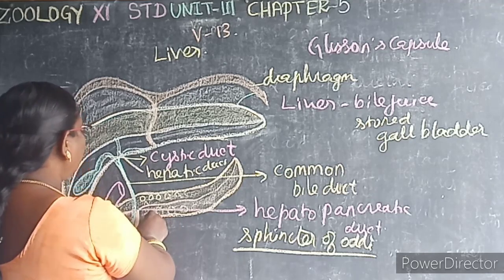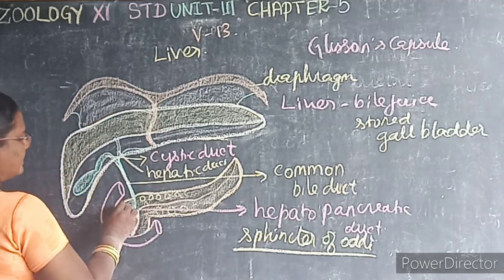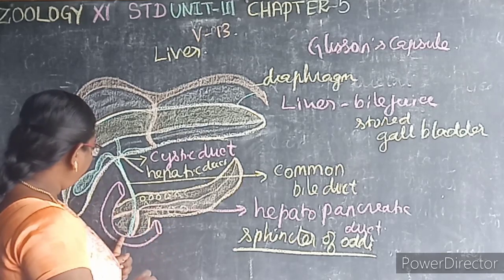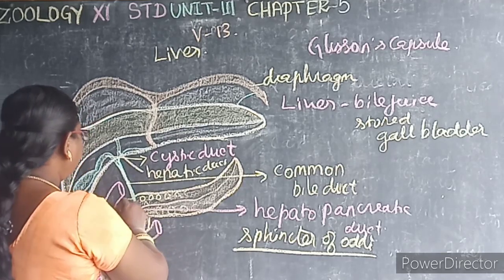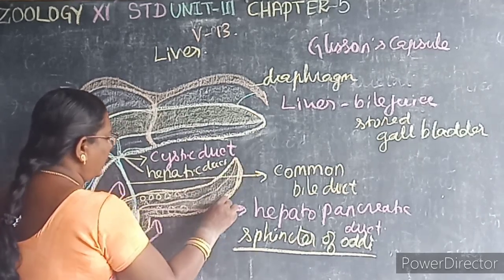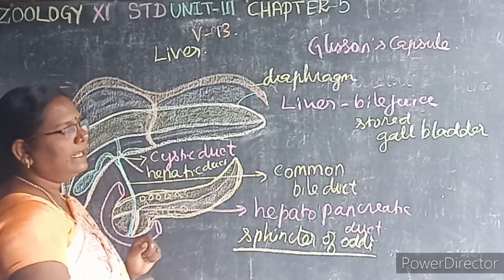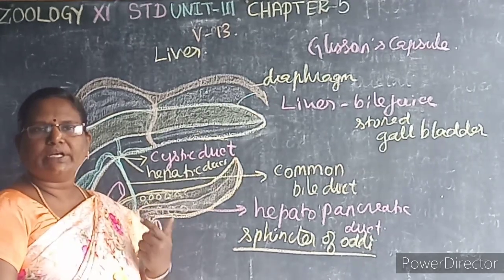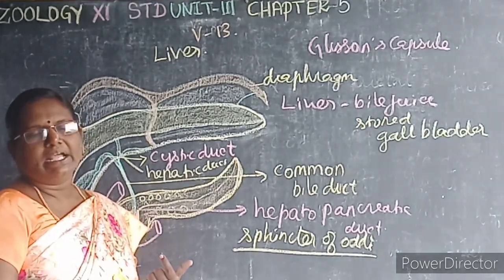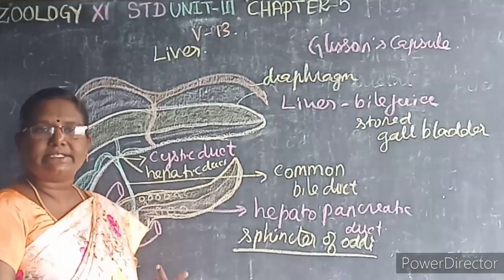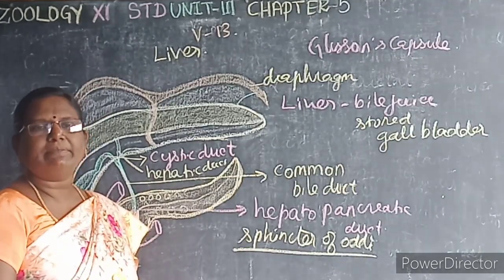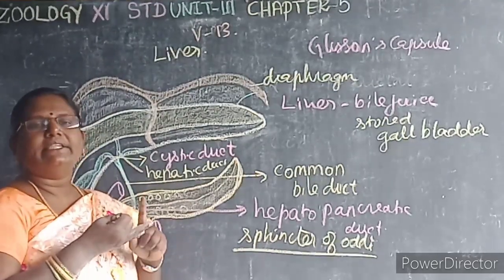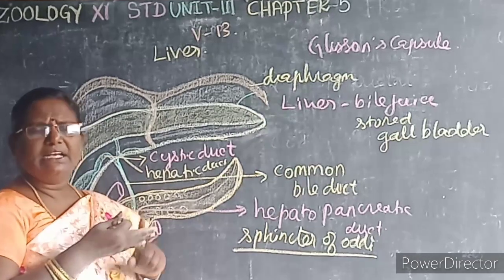Next we will learn about the pancreas. This pancreas is both an exocrine as well as an endocrine gland. It is placed in the U-shaped duodenum. It is a yellow colored compound organ. This gland has two parts. One is the exocrine gland and the second one is the endocrine gland. The exocrine gland secretes enzymes, that is pancreatic amylase, pancreatic trypsin, then pancreatic lipase.